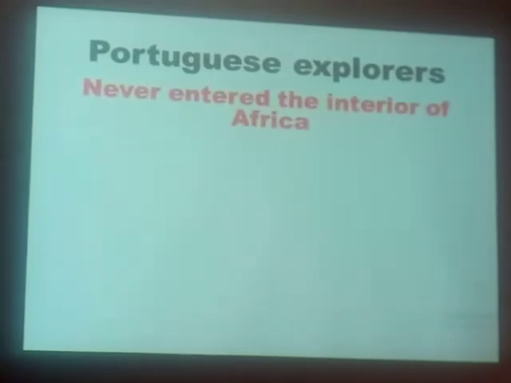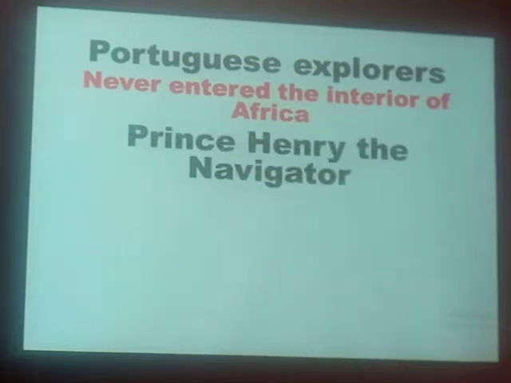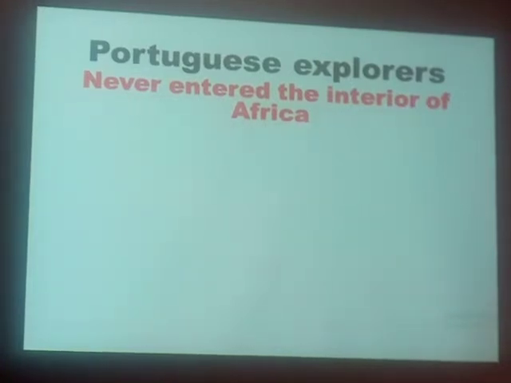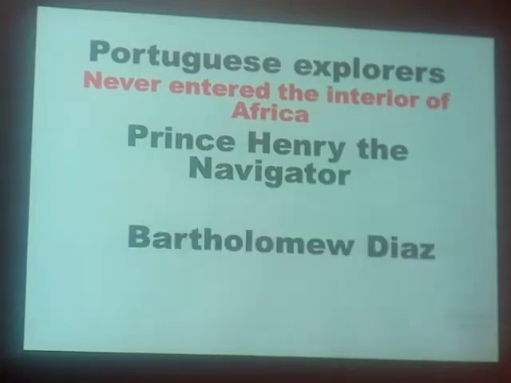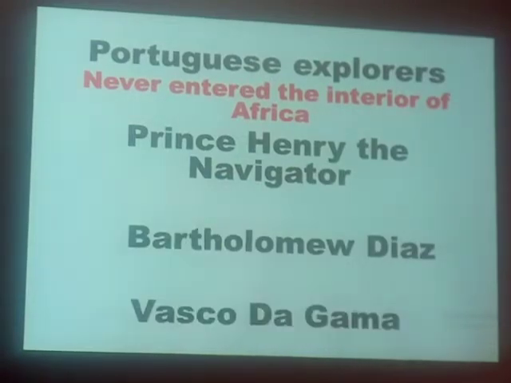These people had an intention. What was their intention? Let's first see these explorers. One, they never entered the interior of Africa, that's what we said. But we have also said they are Prince Henry the Navigator, Bartholomew Dias, and Vasco da Gama.